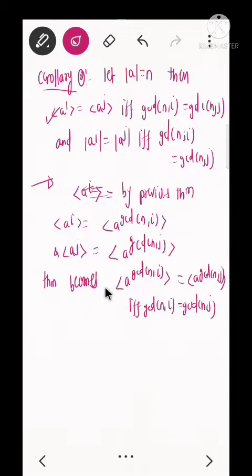So we will prove this statement. We will take the first part, that P implies Q. What is P? Suppose the group generated by a to the power gcd of n and i is equal to the group generated by a to the power gcd of n and j.